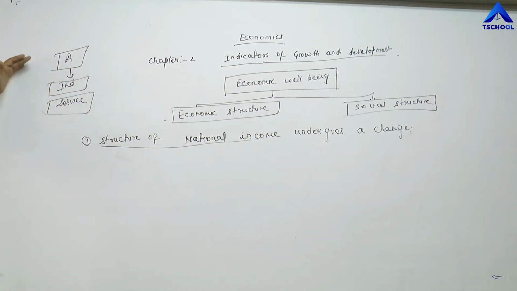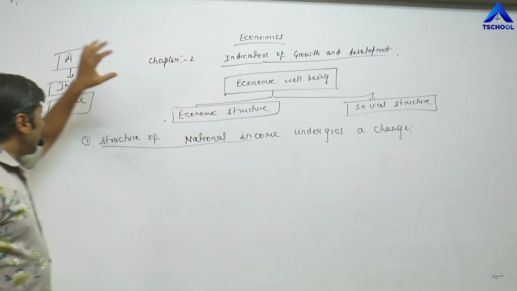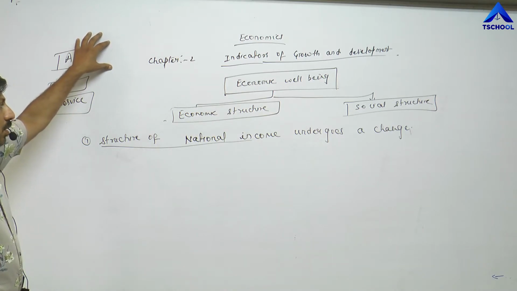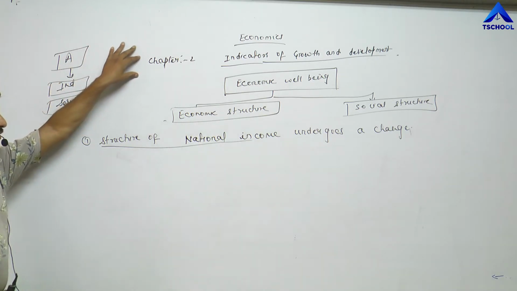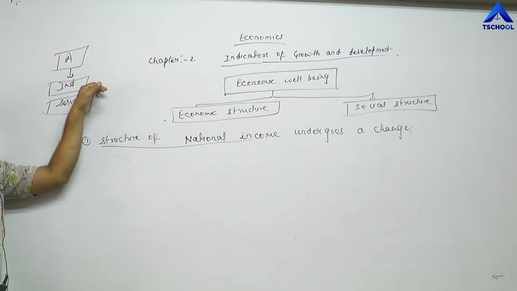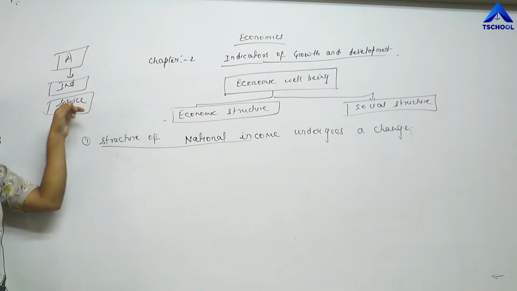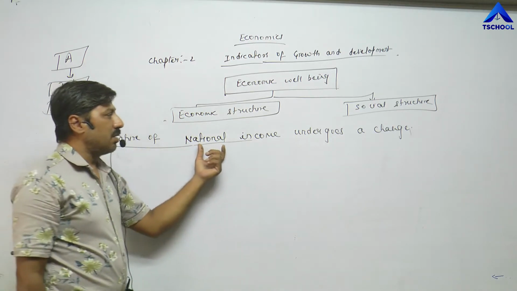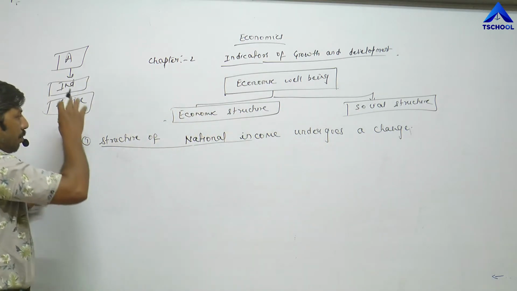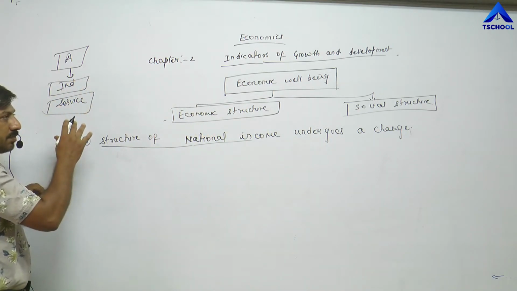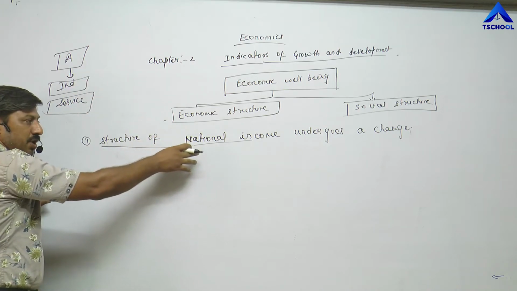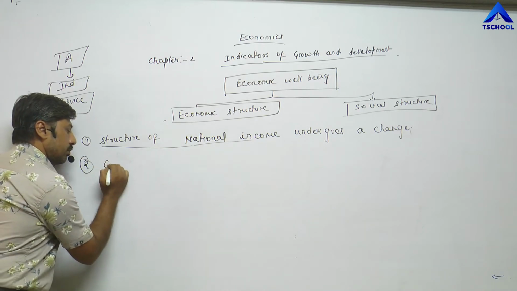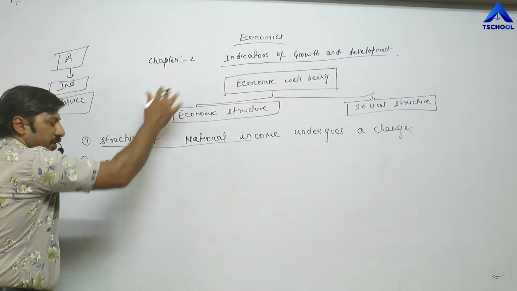With the process of economic development, individuals who are working in the agricultural sector are now able to shift themselves to the secondary and tertiary sectors, or industrial sector and service sector. This change is called structure of national income changes. Earlier, a major portion of national income came from the agricultural sector, but now, with the process of economic development,